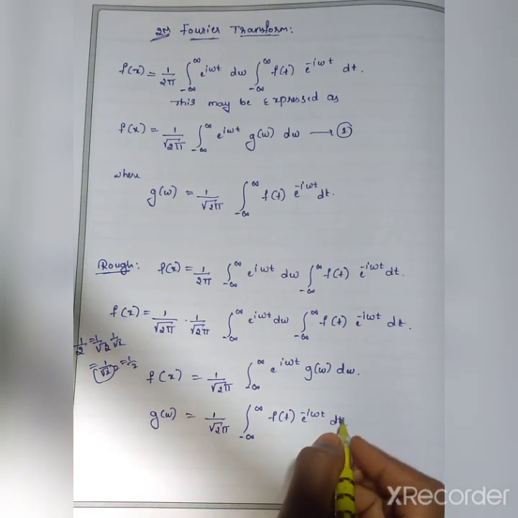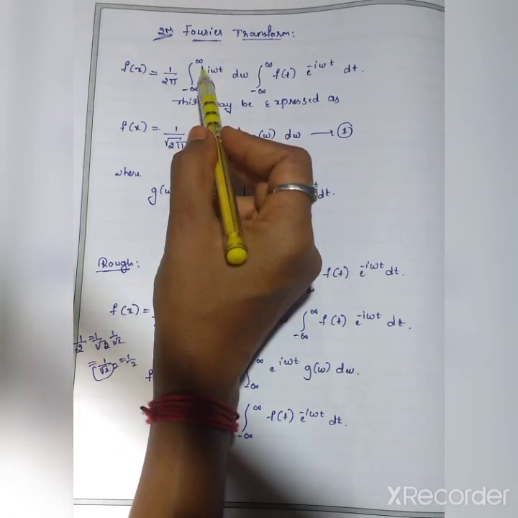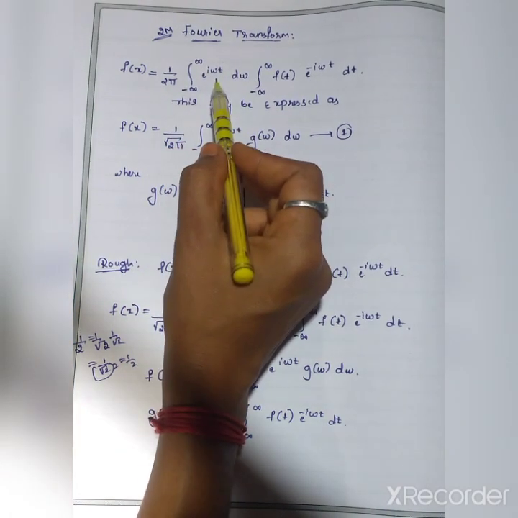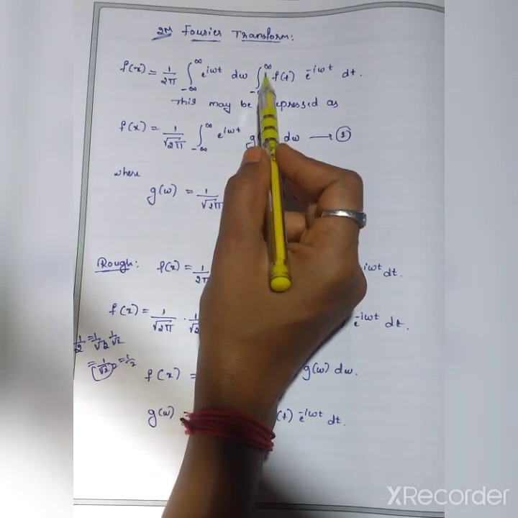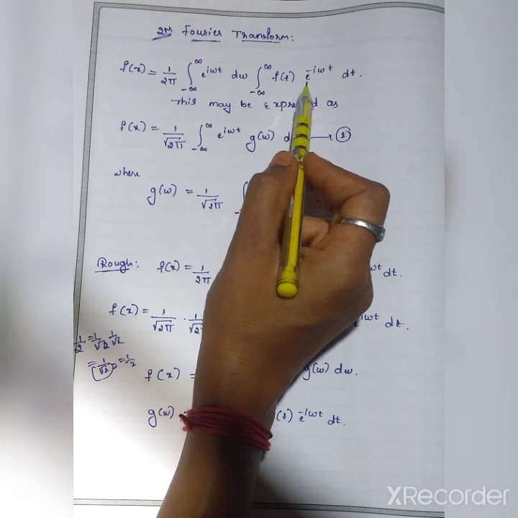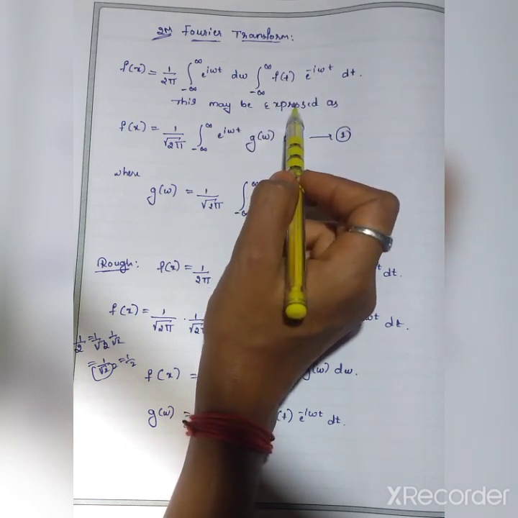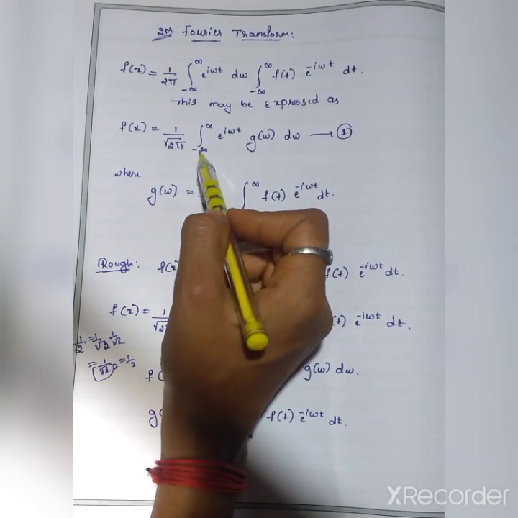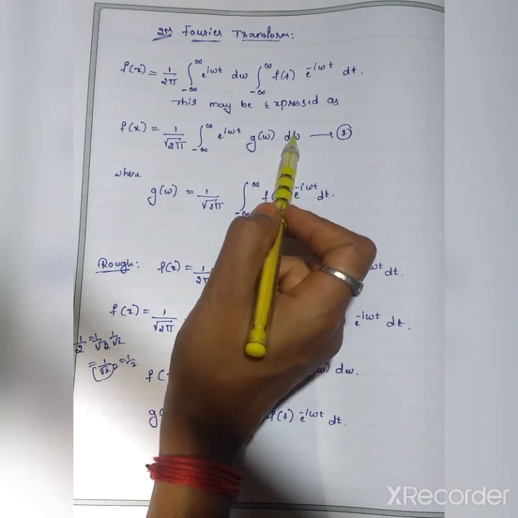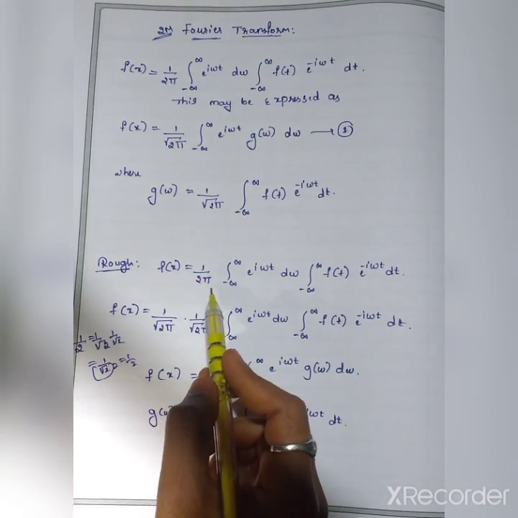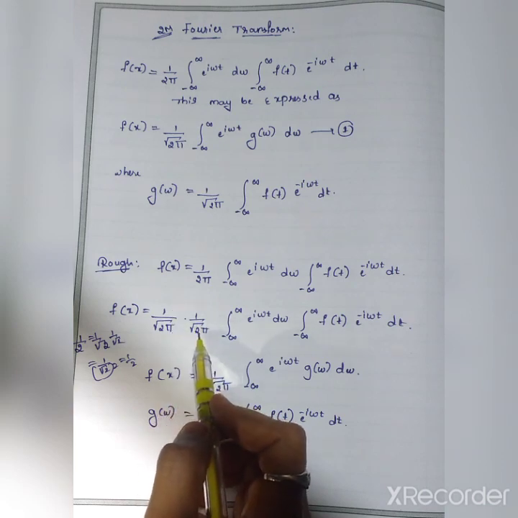See here, this is the Fourier integral: 1 by 2 pi, integration from minus infinity to plus infinity e raised to i omega t d omega, integration from minus infinity to infinity f of t e raised to minus i omega t into dt. This can be expressed as 1 by root 2 pi, integration from minus infinity to infinity e raised to i omega t g of omega d omega. How? 1 by 2 pi can be written as 1 by root 2 pi into 1 by root 2 pi.